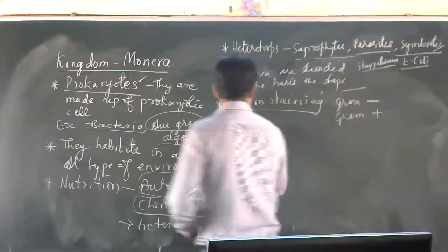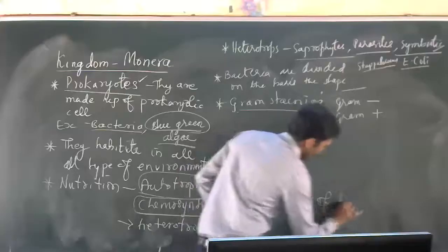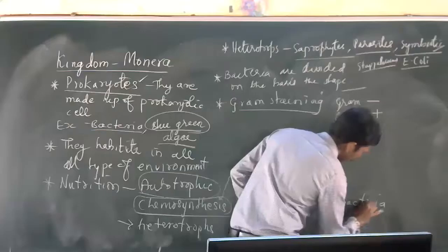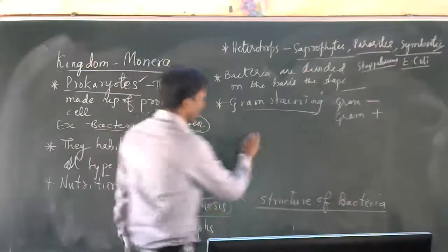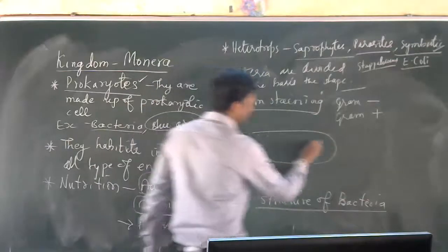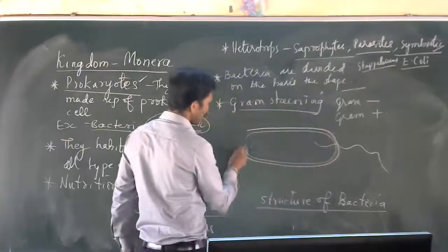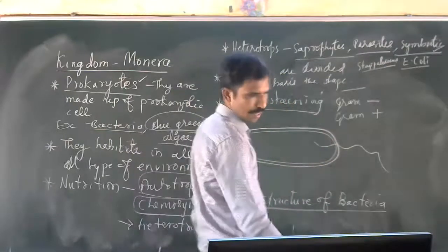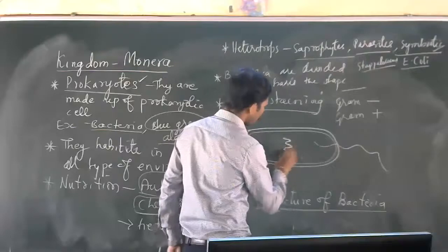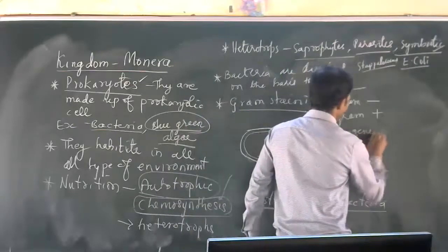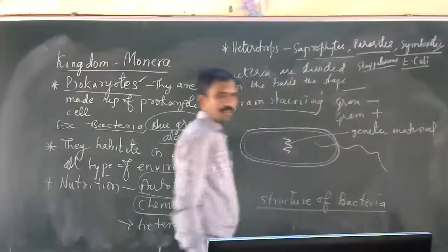If you see the structure of bacteria, one of the organisms which come under the kingdom Monera, take a bacillus bacterium. They have genetic material, which is made up of DNA.